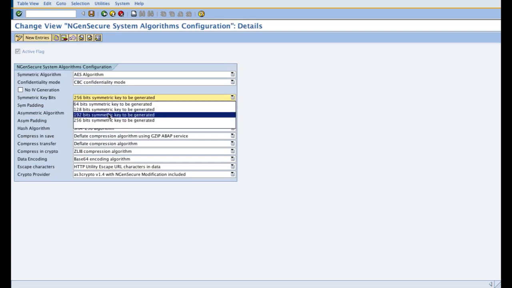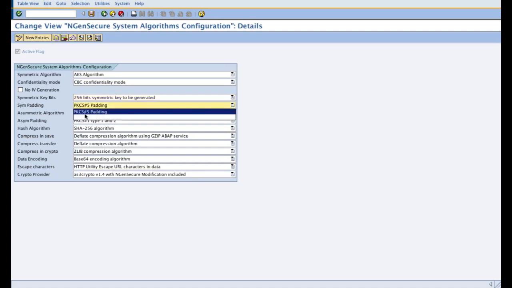So I have chosen 256 bits length of symmetric key to be generated on the fly by the product whenever you are executing encryption and decryption via the product's APIs. Now this is a padding algorithm, which is PKCS 5 padding, used as a default in the symmetric encryption process.